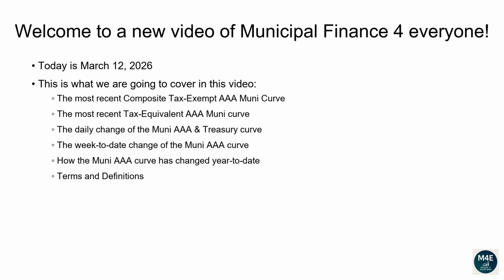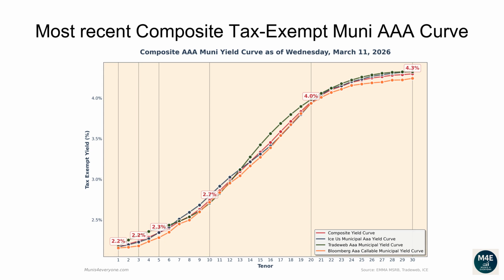Terms and definitions. Let's go over the most recent composite tax-exempt Muni AAA curve. The following composite tax-exempt yield curve is based off the most recent ICE, TradeWeb, Bloomberg yield curves that are available on the EMMA MSRB website, plus some proprietary extra adjustments, as of March 11, 2026.